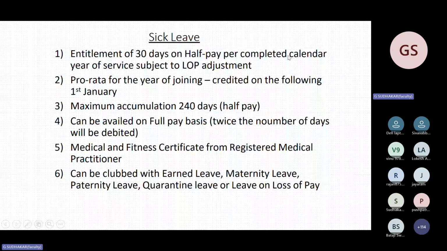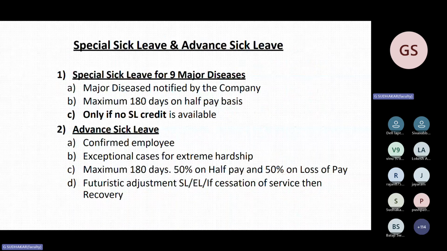Special sick leave and advanced sick leave are only granted by head office, HR department of GM. But for this advanced sick leave, future accrual of sick leave will be debited from the advance number of days given. For special sick leave, they will not deduct future sick leave.